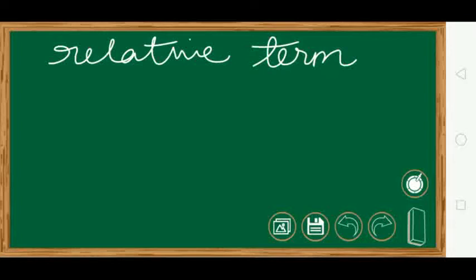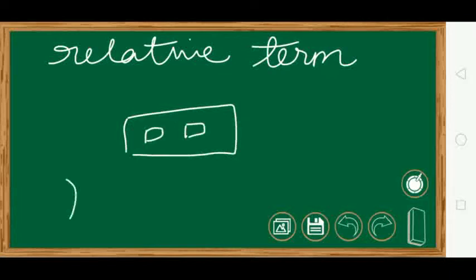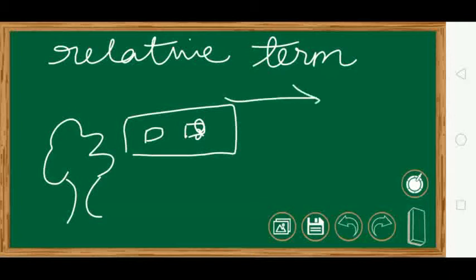Okay? For example, this is a bus. And here we have a tree. Now here one person is sitting, and the bus is going like this. And there is another person sitting here. For this person who is sitting inside the bus, when the bus is moving, he will say that this person